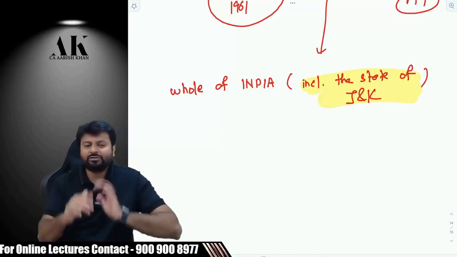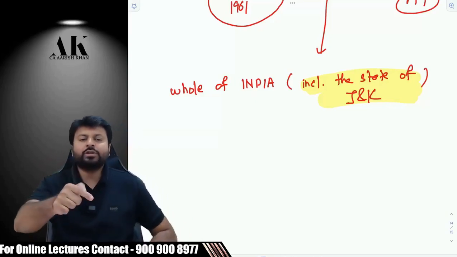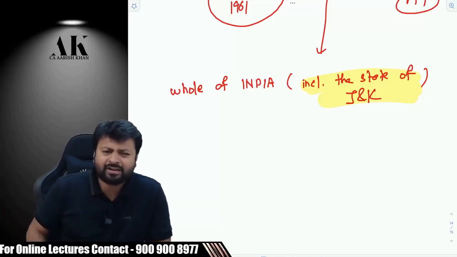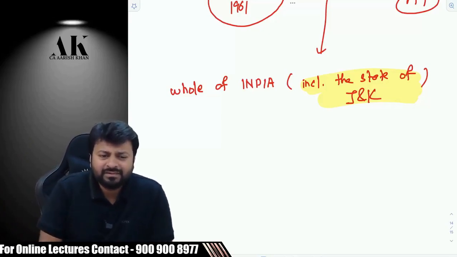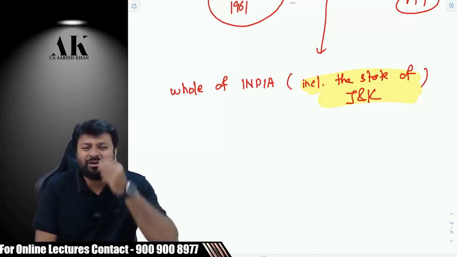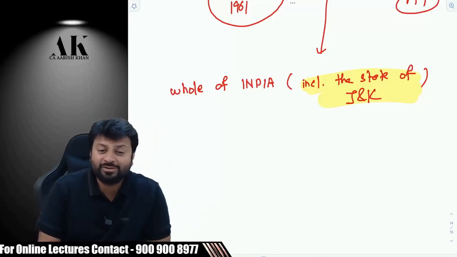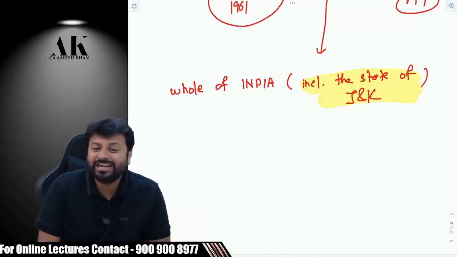I'll tell you the entire story. As a student, you will be curious to know what used to happen before 2019. Was income tax applicable in the state of J&K? Please tell me. Now it is applicable only. Now J&K is not a state, for your information. It's a union territory. The government has not kept it a state; they have divided it into 2 territories now. The word state itself is not relevant now.